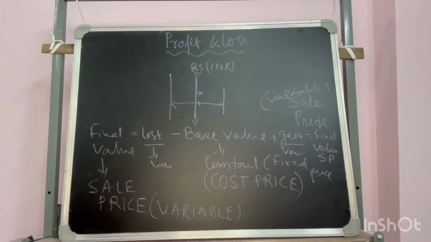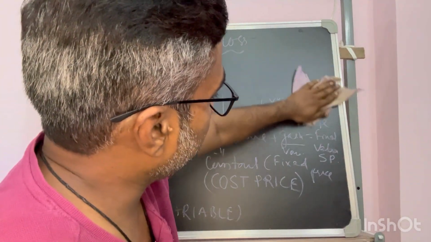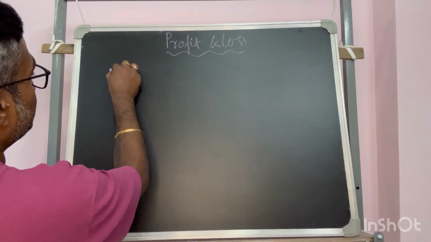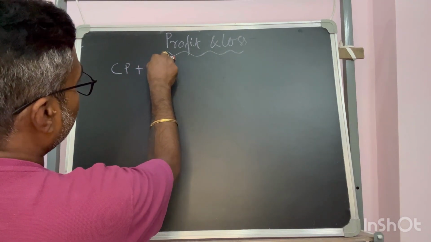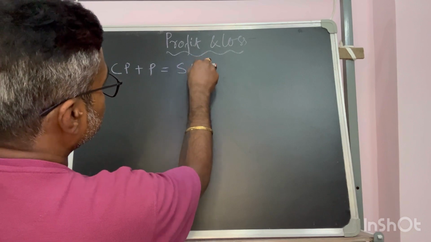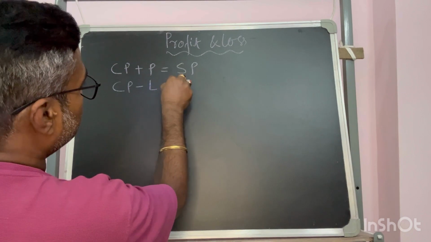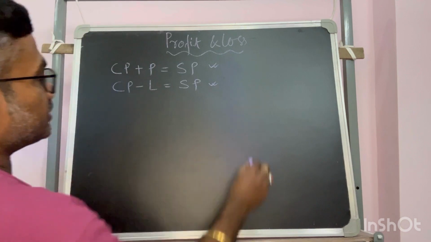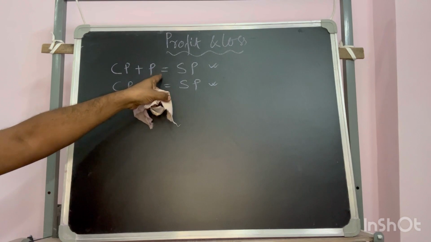So these are the terms related to a financial transaction in rupees or INR, associated with profit and loss. In abbreviated form, we can say cost price plus profit gives you sell price, or in case of loss, cost price minus loss also gives you sell price. So these are two different transactions, you can say. If we gain, then we add profit to get the sell price.